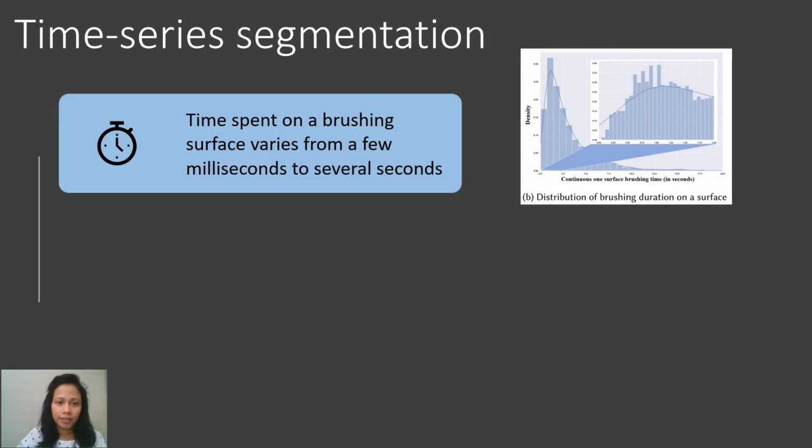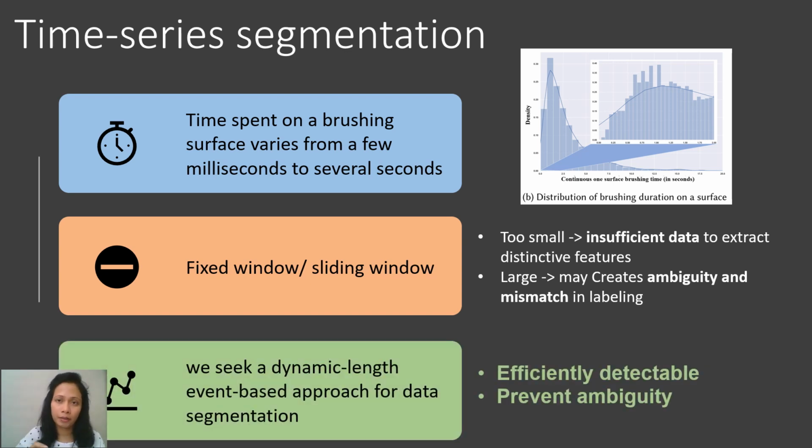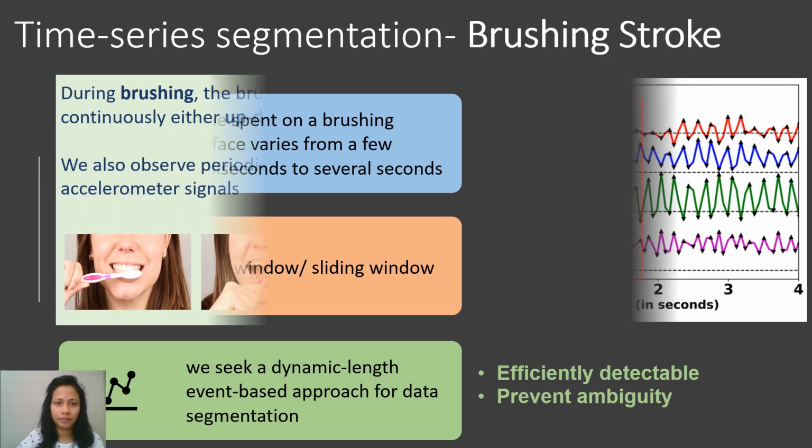In our labeled data, we observe time spent on a brushing surface varies from a few milliseconds to several seconds. This poses a significant challenge to find an optimal window. If we choose a smaller window size, we might have an insufficient amount of data to find the distinctive feature. If we choose a larger window size, it may create ambiguity and mismatch in labeling. Therefore, we seek a dynamic length event-based approach for segmentation.